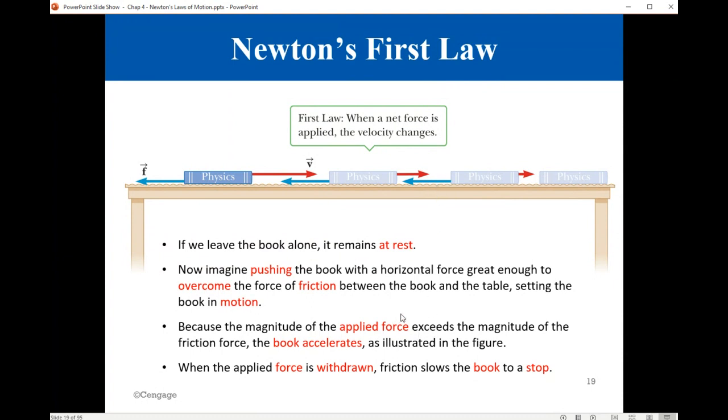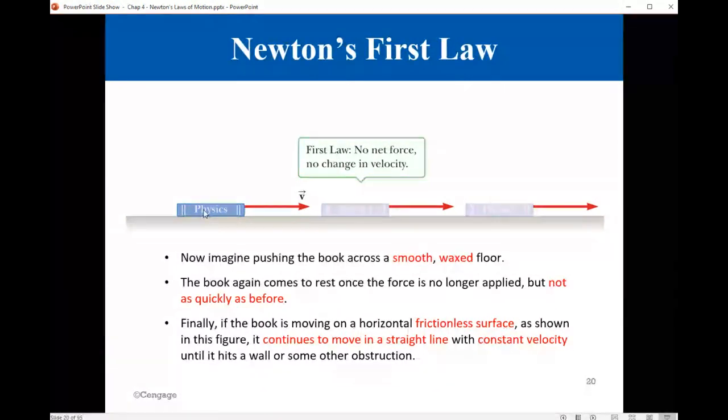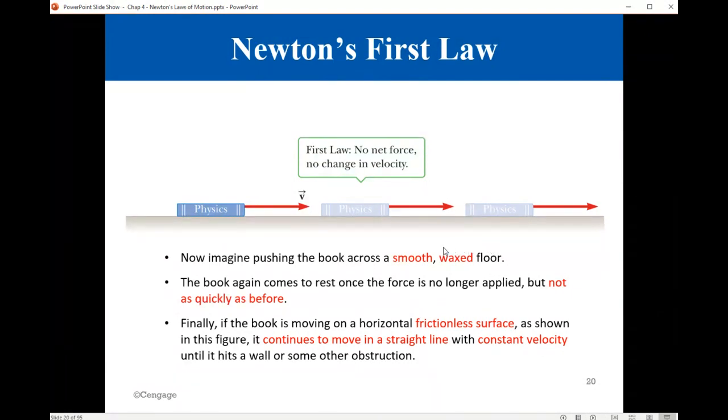On the other hand, if you take the same situation and add some wax or make the surface smooth and repeat the same experiment, then the book will move faster and reach further locations. In fact, if the surface was frictionless, with no friction on it, then the object should continue moving with that velocity indefinitely. So now we understand this relationship between force and motion.